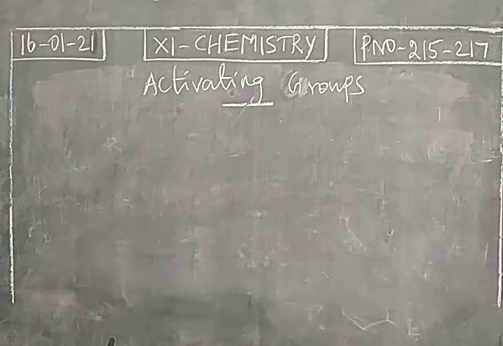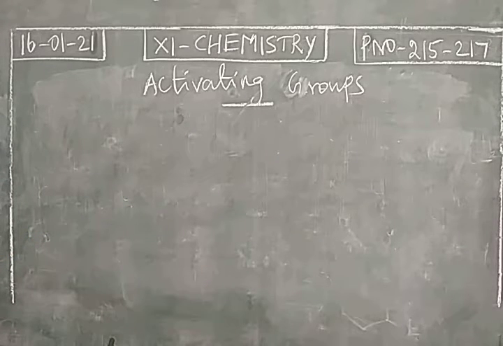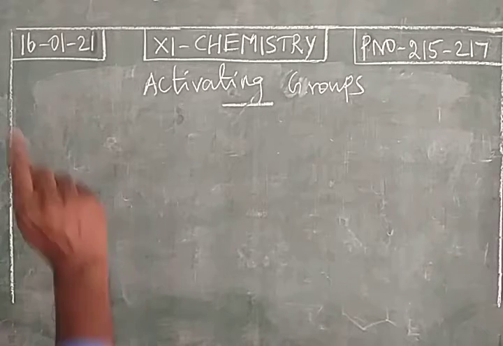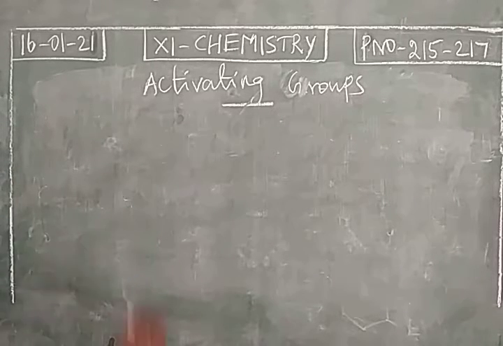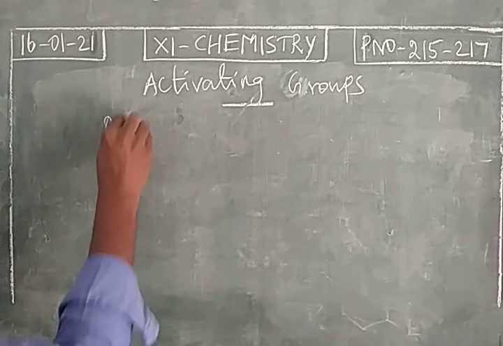The primary substituent in a benzene ring, or the functional group present in a monosubstituted benzene, will increase the reactivity of the benzene ring, or we can say electron density will be increased in the benzene ring. So these functional groups are called activating groups. And all the activating groups are ortho-para directing groups or ortho-para directors.